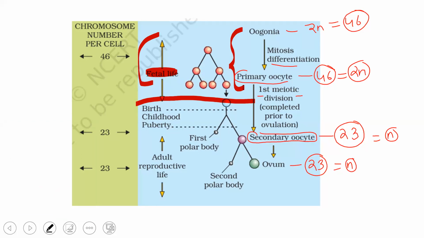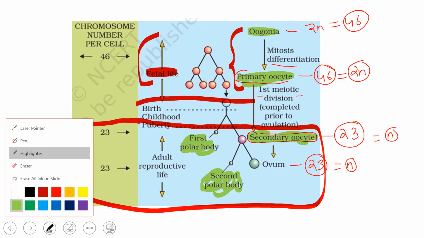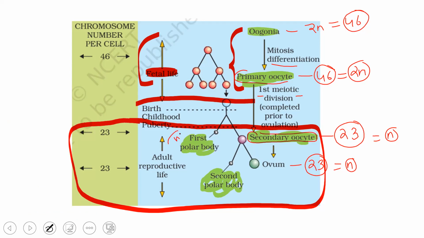Then this is all from puberty. You should know the chromosome numbers as of now. You should know the chromosome number of each one of these which we have discussed, starting from oogonia, primary oocyte, and secondary oocyte. These polar bodies are also haploid. Remember, these polar bodies are also haploid. We will talk about this now in detail. It was just so that you know the chromosome numbers.